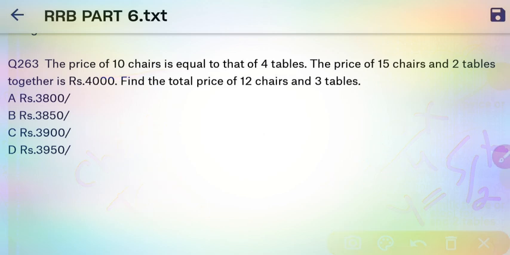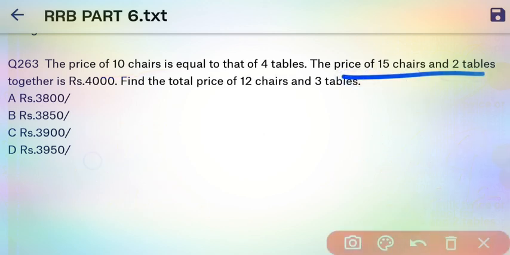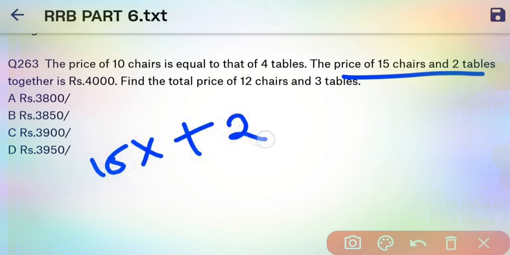Then here they mention the price of 15 chairs and 2 tables is 4,000.